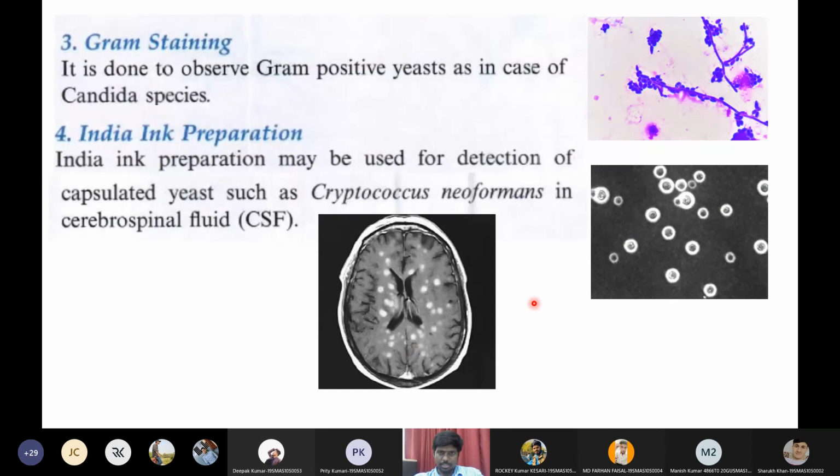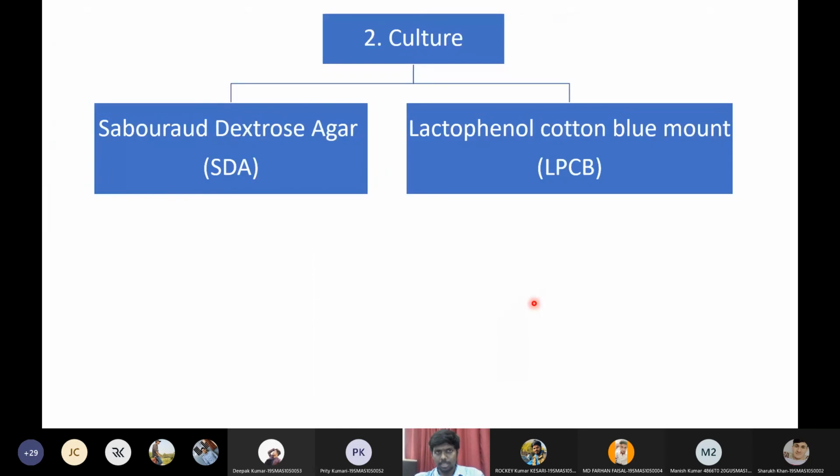So this is enough for today, students. In tomorrow's lecture, we will go with culturing. We have multiple cultures like SDA culture and LPCB, which I will discuss later. I hope you already discussed SDA. We already discussed SDA in the lab. The same SDA is used here also.